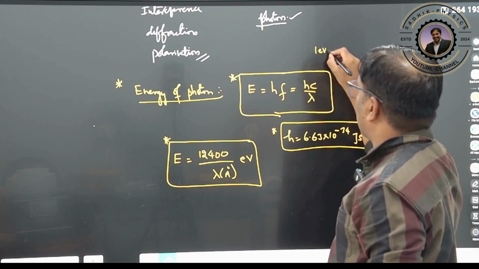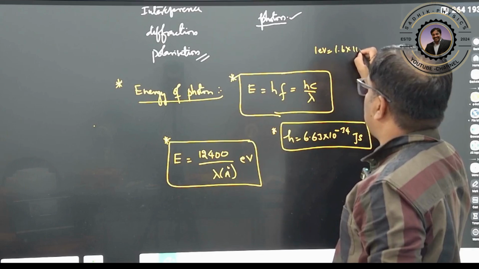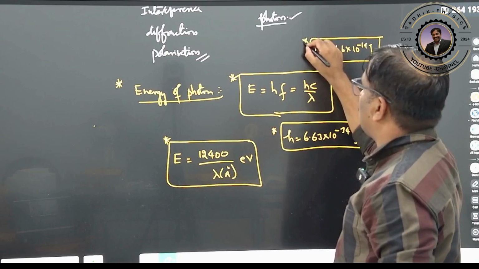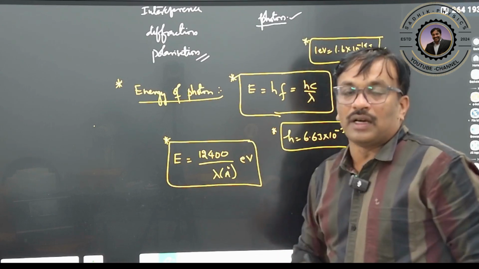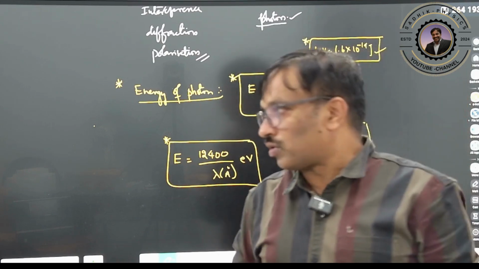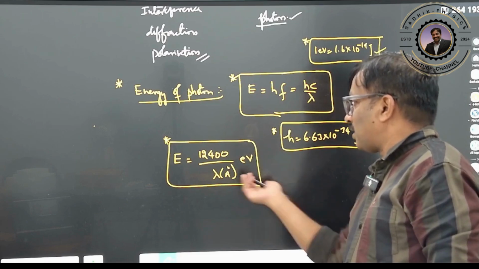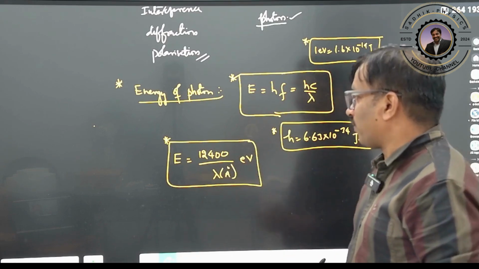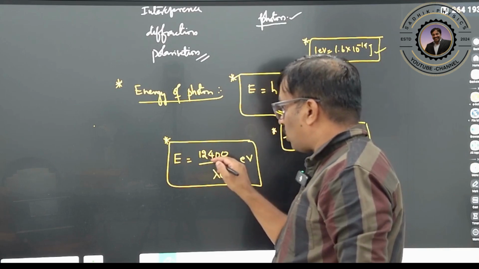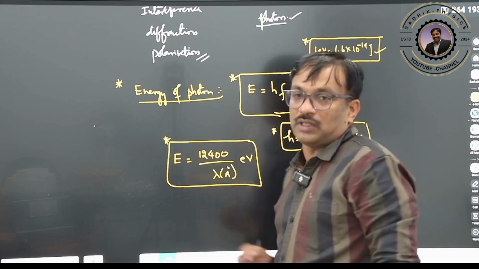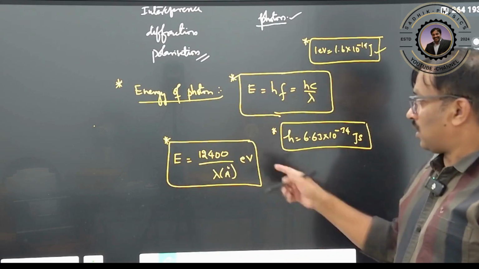1 electron volt is equal to 1.6 into 10 to the power of minus 19 joules. You can convert it now. Mostly you have to use the energy in joules only, because it is an SI unit. If you calculate like this, you can calculate it very easily. Actually this value is 12375, but for easier calculation we can take 12400.